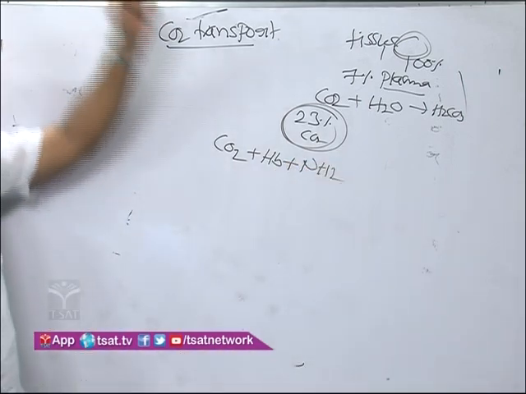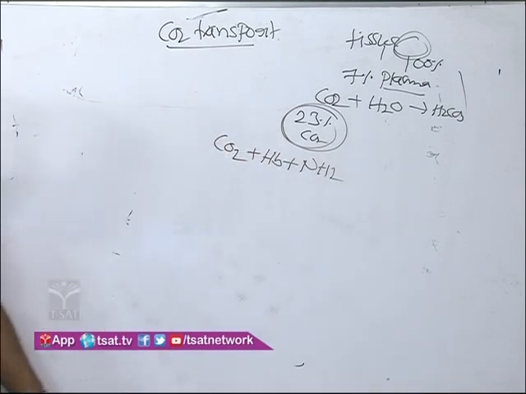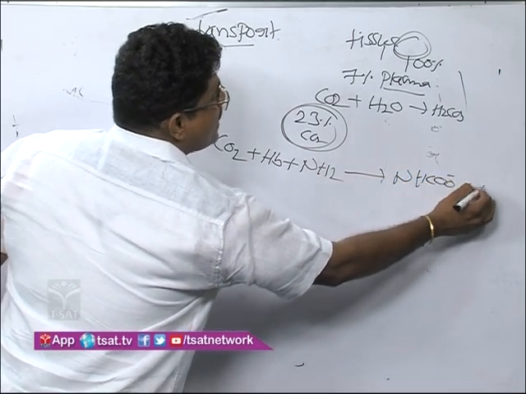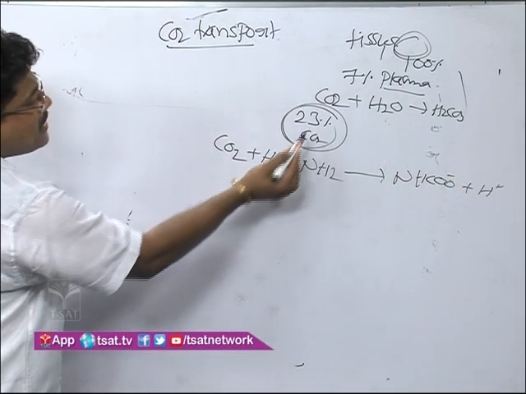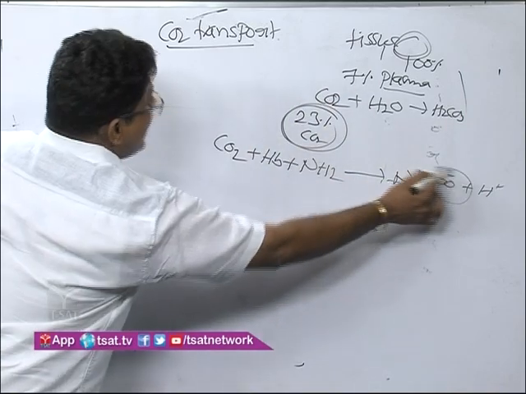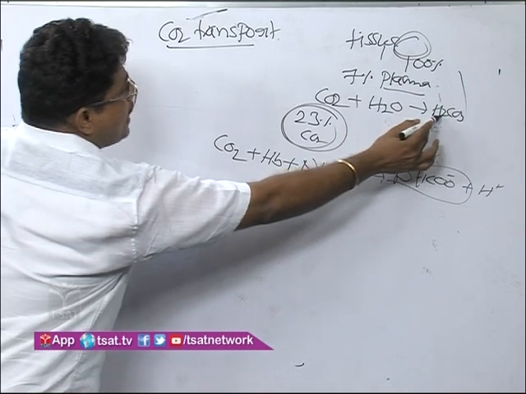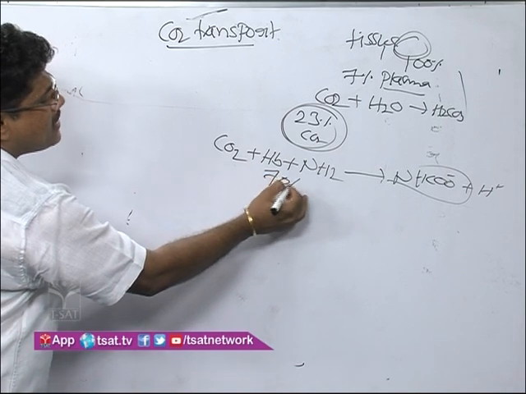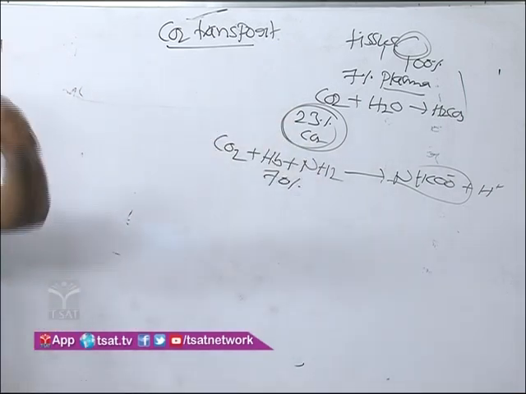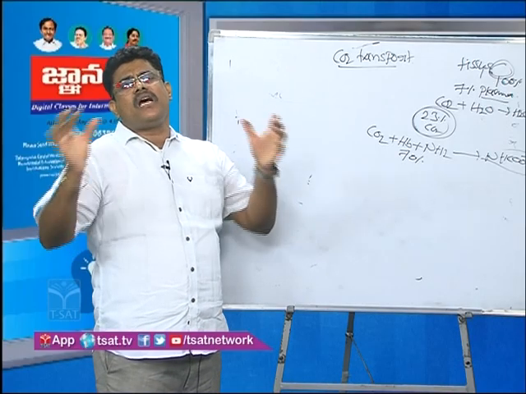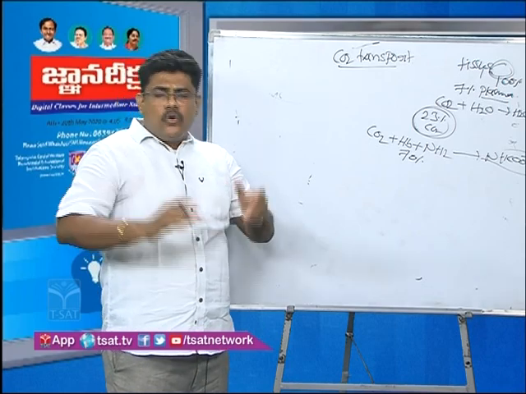In the tissues, CO2 binds with the amino group of hemoglobin and forms the carbamino group, NHCOO minus plus H plus. This enters the lungs. And the remaining 70% of carbon dioxide is transported through the RBC as bicarbonates.